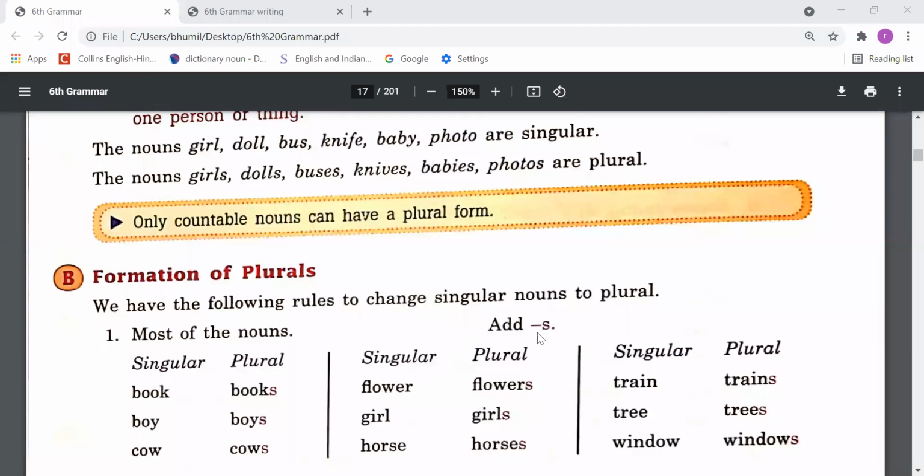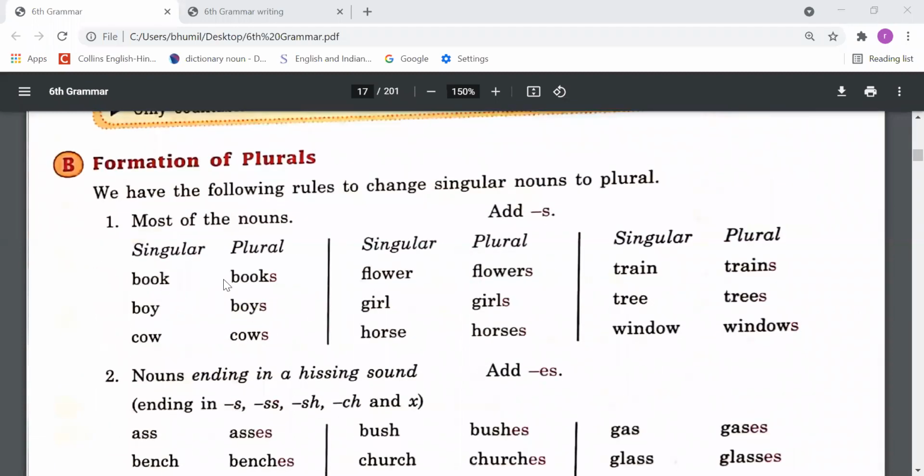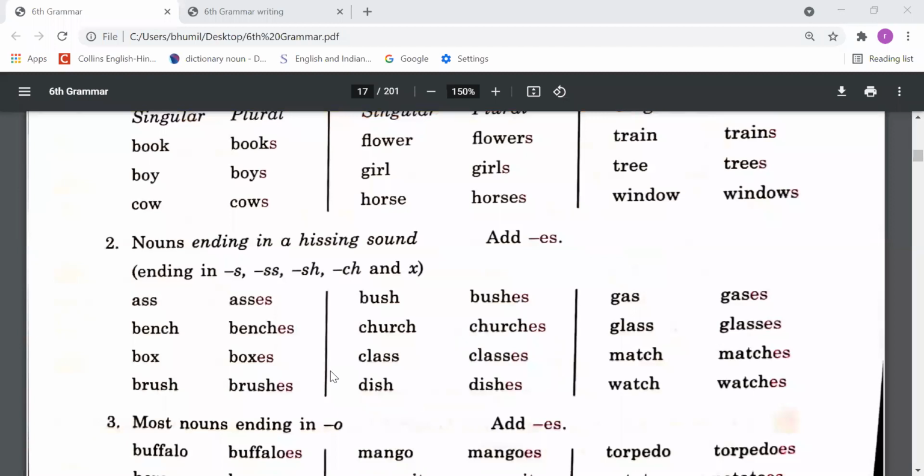Most nouns add s. When we make nouns singular to plural, we add s with the noun, like book, books. So book is singular and books is plural. Boy, boys, cow, cows, flower, flowers, girl, girls, horse, horses, train, trains, tree, trees, window, windows. So you have seen that if you want to make a noun singular to plural, we have to just add s to that singular noun and we get the plural form, right? Now let's read the second rule.